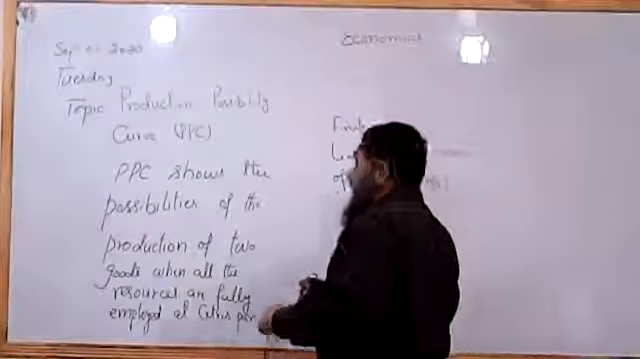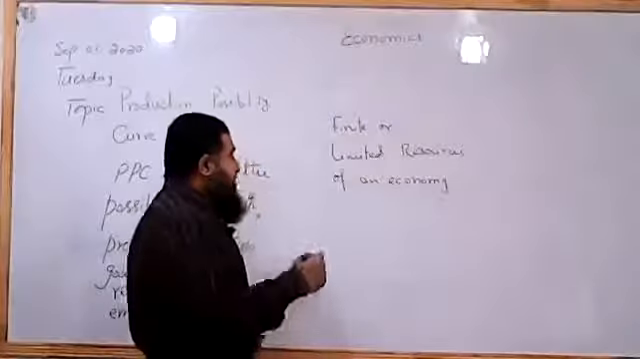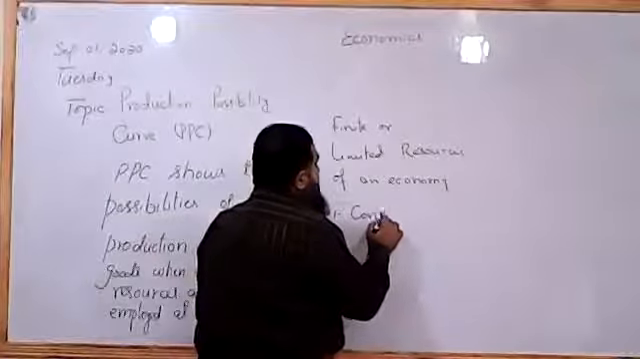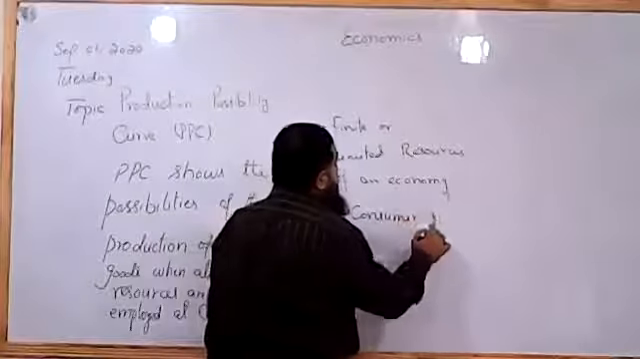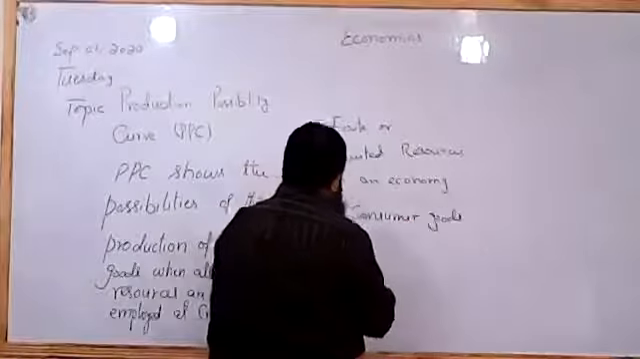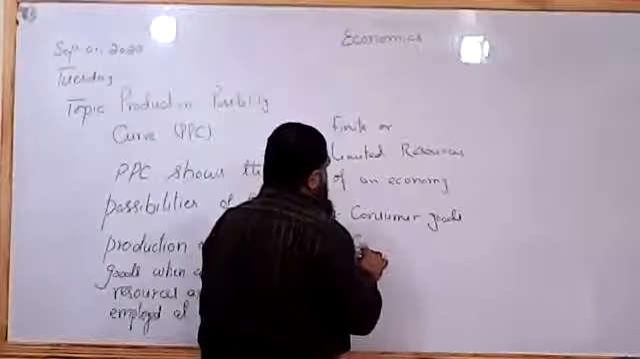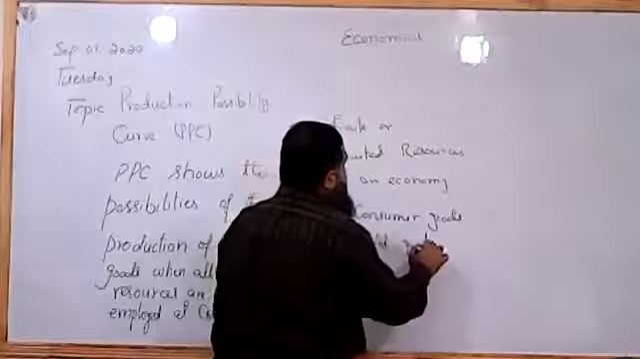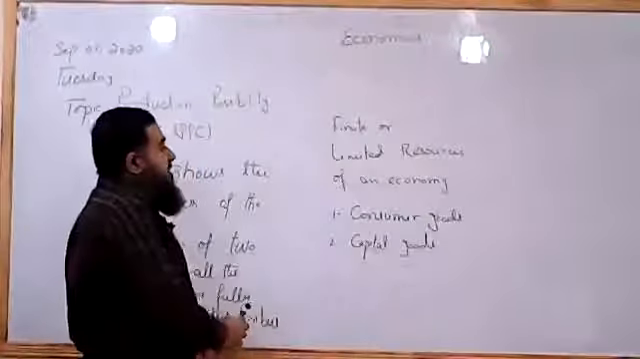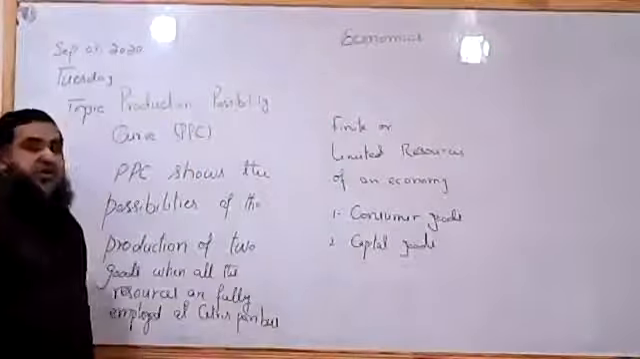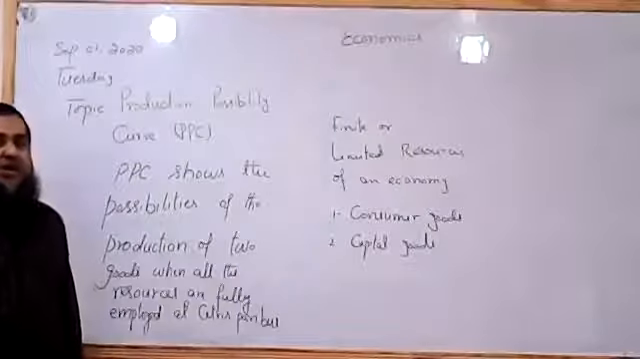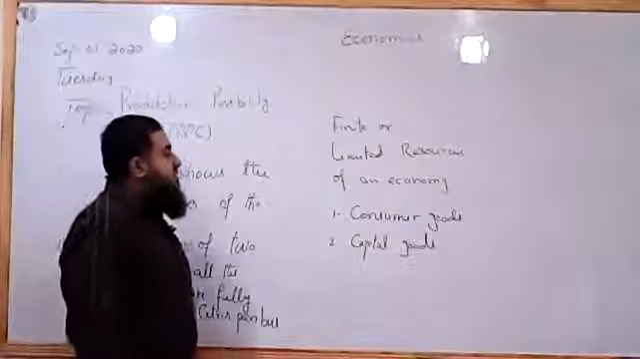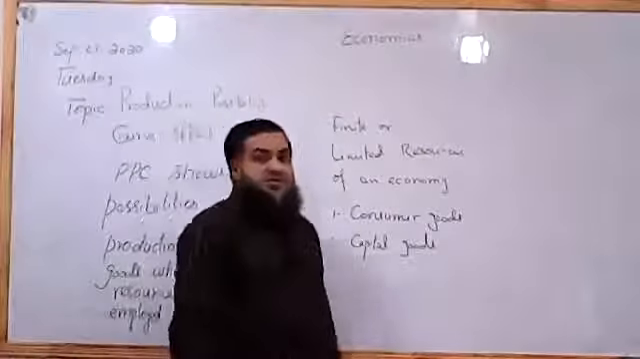The PPC shows the two types of goods which are produced. One is called consumer goods, another is called capital goods. Capital goods are those which are used by the producers in order to produce the output. They are the capital items or producer goods. Consumer goods are those which satisfy human wants.